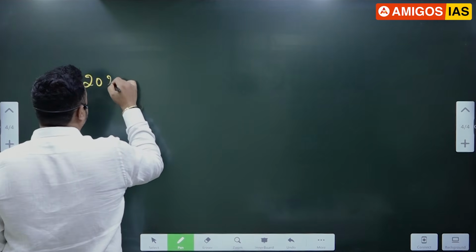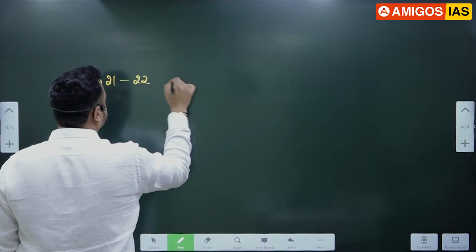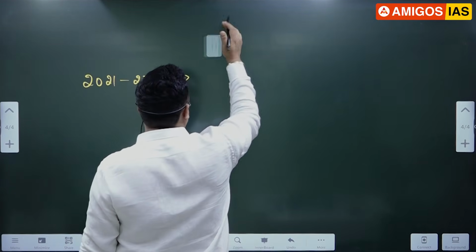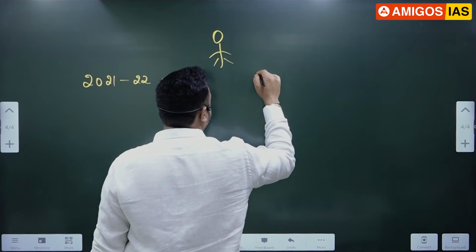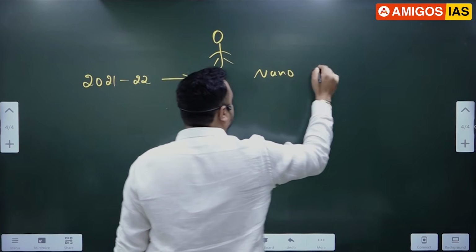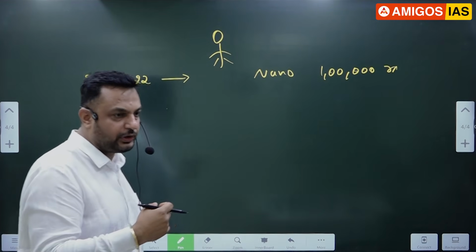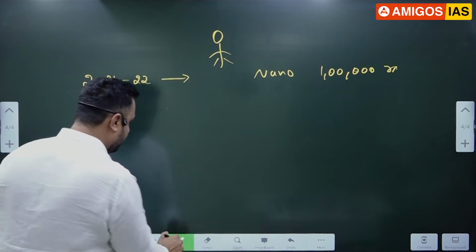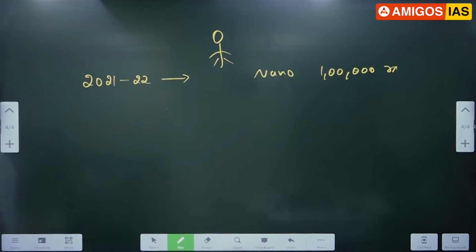Sir, in 2021-22, Chandana has purchased a Nano car worth 1 lakh rupees. Is it okay? Is Nano okay for you? Okay, don't worry, ma'am. We will change later. Now, she purchased one Nano car in which year? 21, 22. Now listen to this.